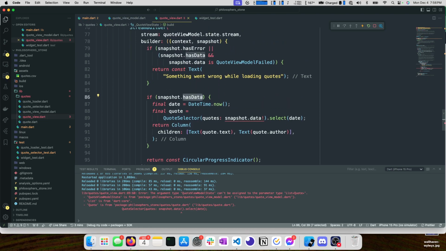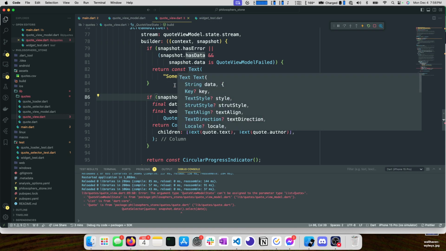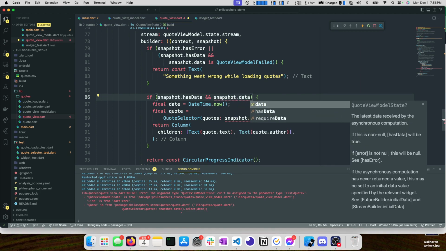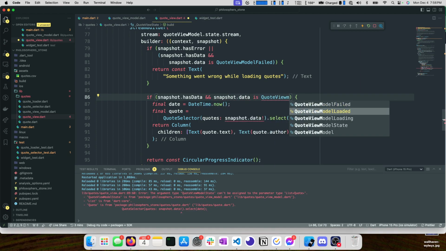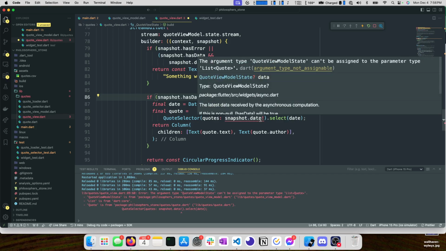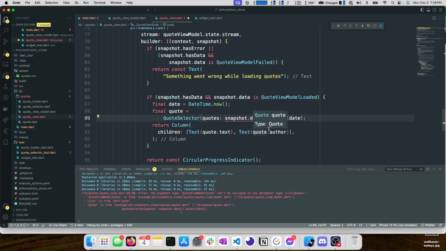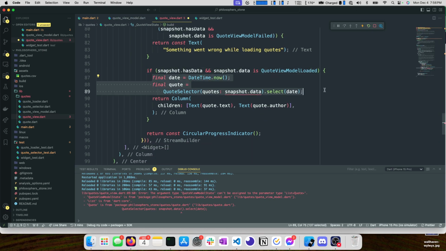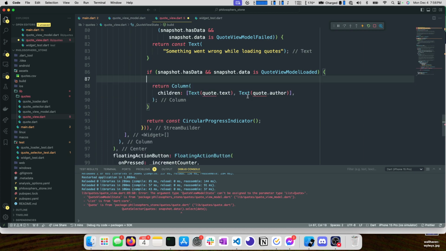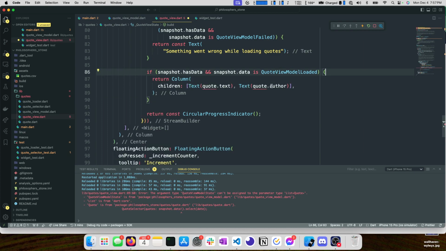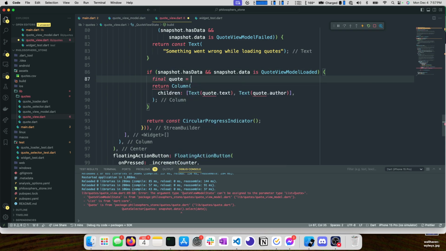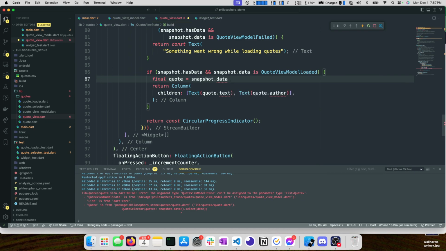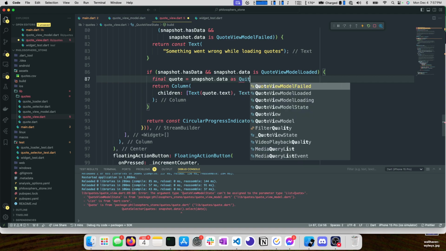So if it has data, and snapshot.data is quote view model loaded, now we know that this is a quote view model loaded state. We might have to type assert this, so we'll do that. But we can remove all of this because we know our view model is now selecting our quote for us, right? So now we can say something like final quote equals snapshot.data. And we do have to type assert this.